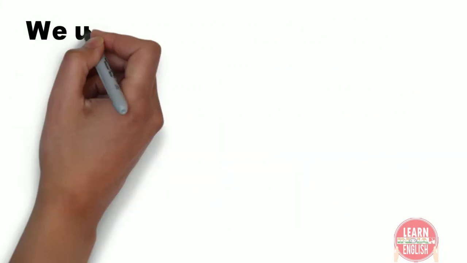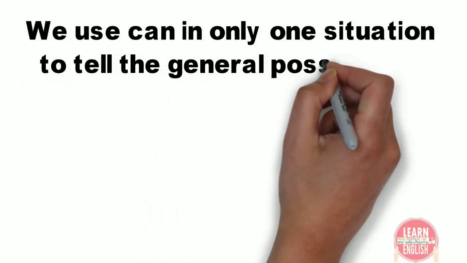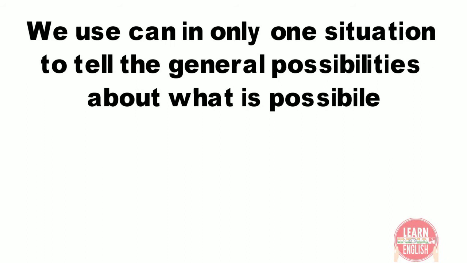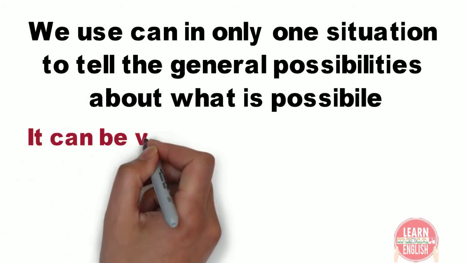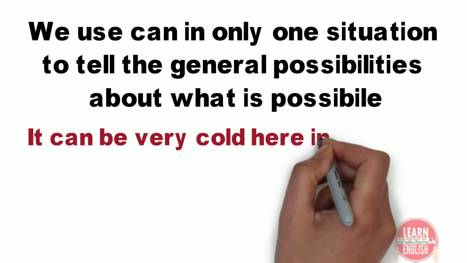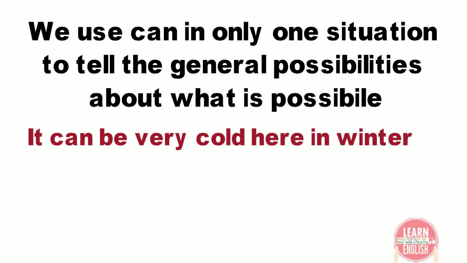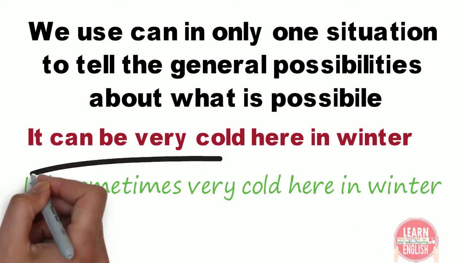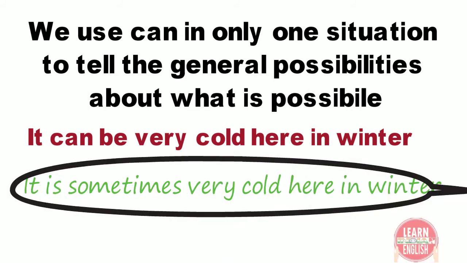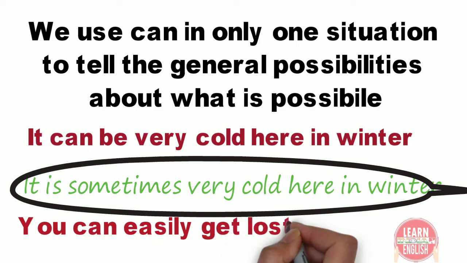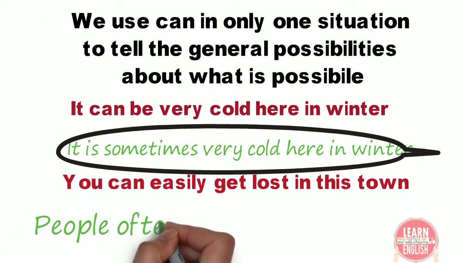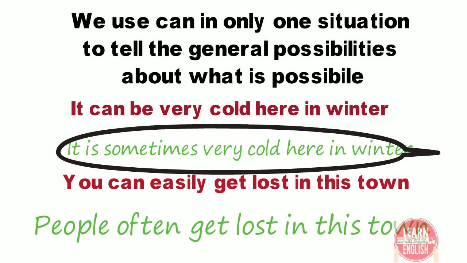Next, we use can in only one situation to tell the general possibility about what is possible, something we know that may happen sometimes. For example, it can be very cold here in winter. It is sometimes very cold here in winter. I experienced it already, so I am telling it's very cold in winter. You can easily get lost in this town. I'm using can because I know that people often get lost in this town.